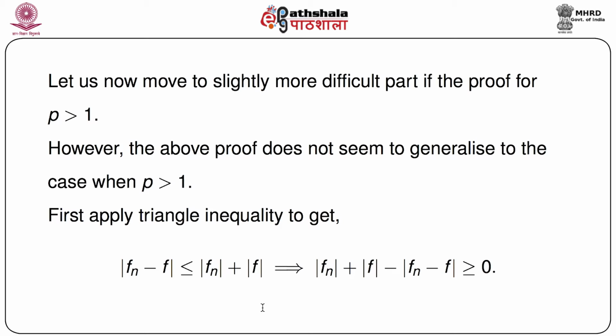We are trying to prove it for p equals 1, and let's see how we can prove it, if possible, in a different way. But again, the triangle inequality is very important in this case. Applying the triangle inequality, we can immediately get mod of fn minus f less than or equal to mod fn plus mod f, which implies mod of fn plus mod f minus mod fn minus f is greater than or equal to 0. This part is relatively clear.